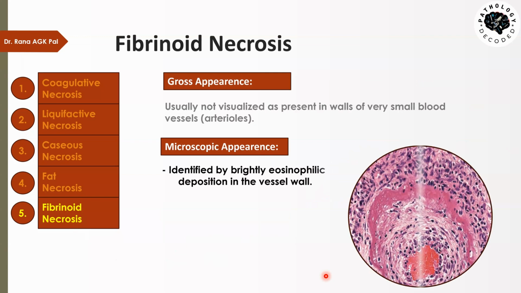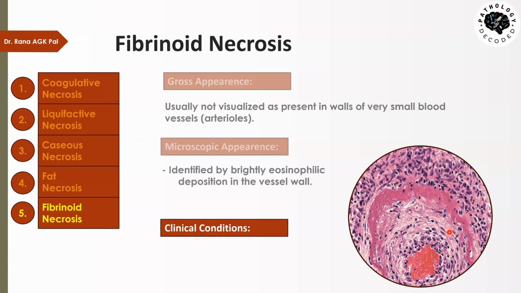But microscopically, yes. Here it is identified by brightly eosinophilic deposition in the vessel wall. So here we have a vessel wall, and here you see this region. This is showing a bright eosinophilic or reddish color area in this vessel wall. So this is an example of fibrinoid necrosis, and in the rest of the surrounding region of the wall there is inflammation. Again, let me remind you, inflammation is always present in necrosis.